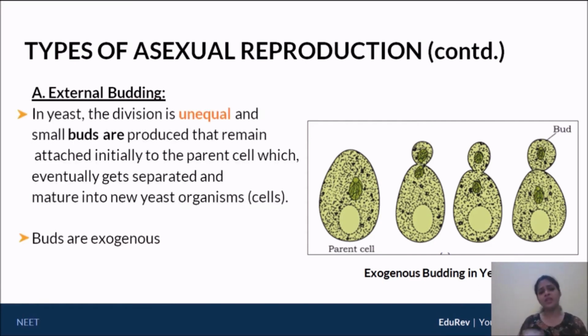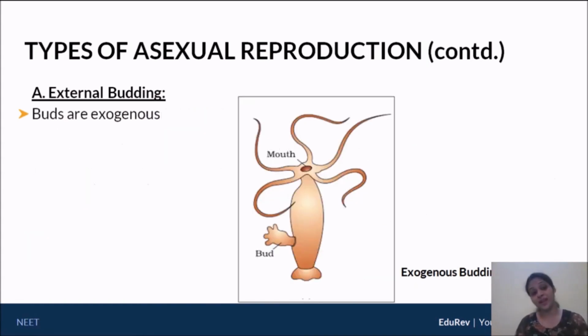Now here you can see in yeast the division is unequal and small buds are produced that remain attached initially to the parent and then they can be separated out. When they separate out, they will behave as a new yeast cell. So this is exogenous budding. Another example of exogenous budding apart from yeast, as we said, is hydra. So here you can see the hydra main body, and you can definitely see the bud protruding out here.